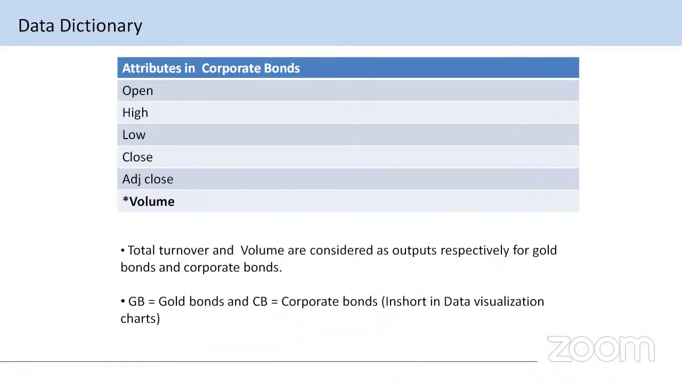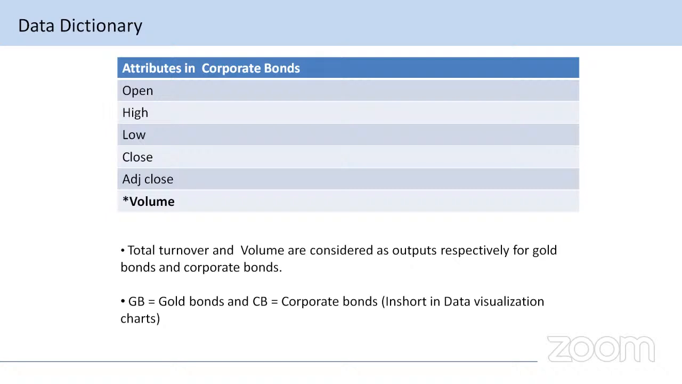The attributes used in corporate bonds are open, high, low, close, adjusted close, and volume. The total turnover and volume are considered as outputs for gold bonds and corporate bonds respectively. Means the total turnover is the output for the gold bonds, and the volume is the final output for the corporate bonds. These are the two main attributes we use to predict and forecast the data.